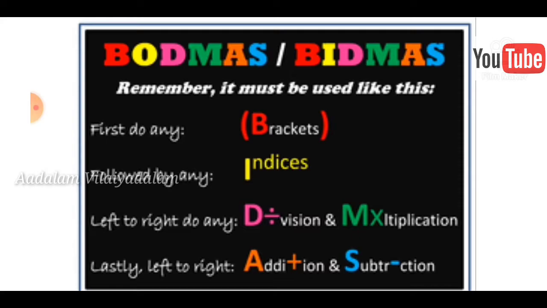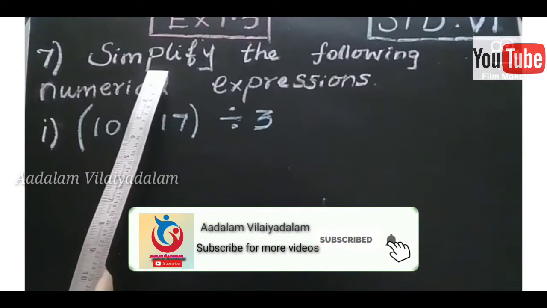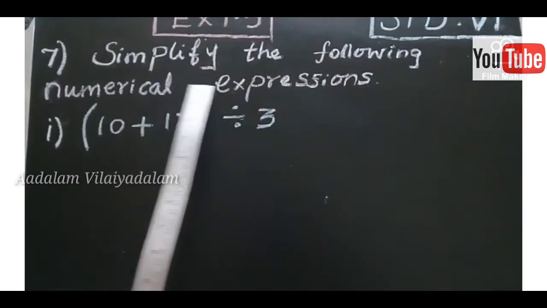Second one is followed by any indices. Indices means the square root only, so you will learn it later. Third, from left to right, do any division and multiplication. The last preference, from left to right, is addition and subtraction. So we try to solve the 7th question by using the BIDMAS rule.